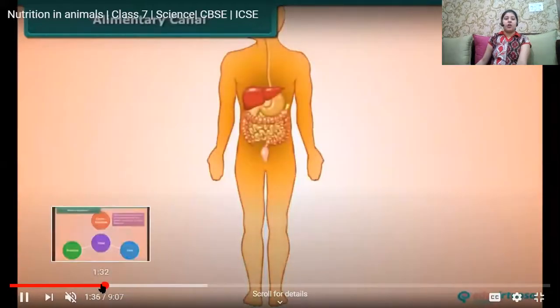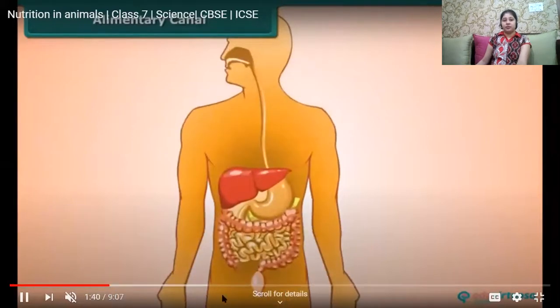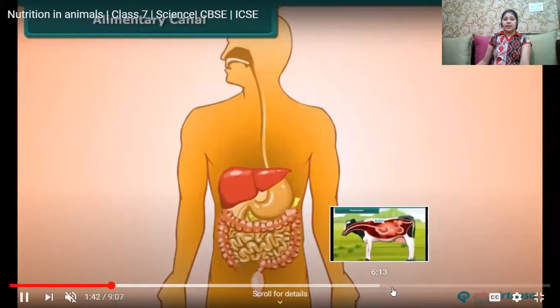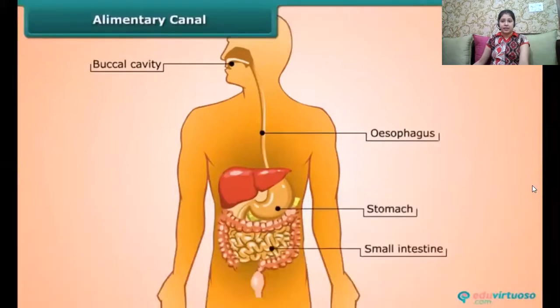This is accomplished by the digestive system present in our human body. This is the digestive system. It consists of the buccal cavity, the esophagus, stomach, small intestine, large intestine, and the anus.